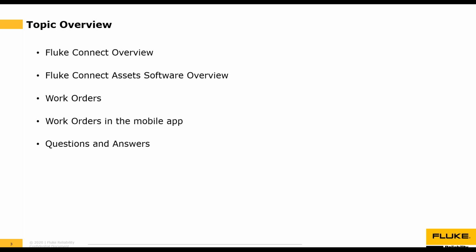So our topic overview or agenda for the day. I will start by providing you with the Fluke Connect overview, a very high-level explanation of Fluke Connect. Next, I will provide a Fluke Connect Assets Software overview describing some of the features of the software. Then I will show you work orders, which will include adding, editing, and deleting them, along with assigning measurements and viewing options. Then I will provide a brief section on work orders in the Fluke Connect mobile app, followed by a live demo in the Fluke Connect software. And finally, I will answer any questions during the questions and answer section at the end of the presentation.